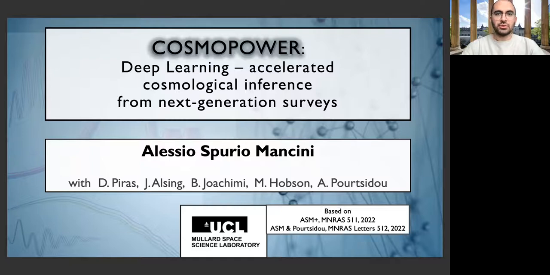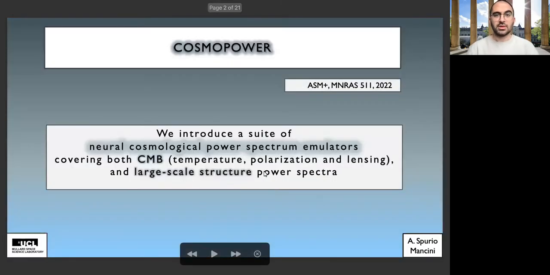I'd like to introduce you to CosmoPower. CosmoPower is a deep learning accelerated framework for Bayesian inference of cosmological parameters. You can find all of the details that I won't have the time to mention in this talk in these two papers written in collaboration with these people. So let me get straight into it.